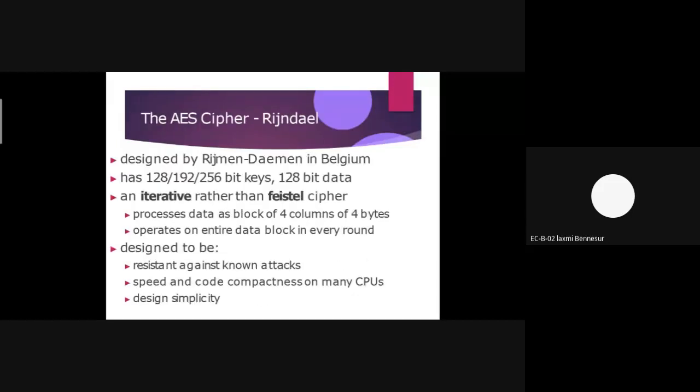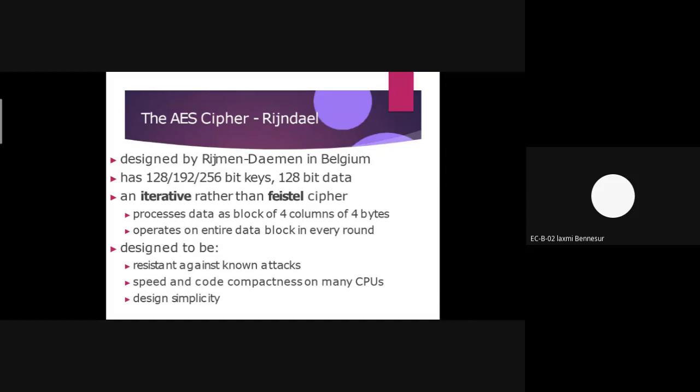Okay, so after this, we have to study how the AES algorithm can be designed. Basically, the AES algorithm was designed by Rijmen and Daemen in Belgium. In short, it can be called the Rijndael algorithm. It can use three types of keys: 128, 192, and 256.